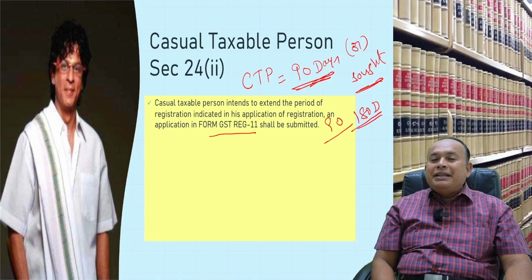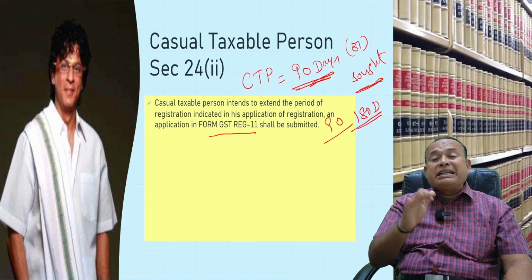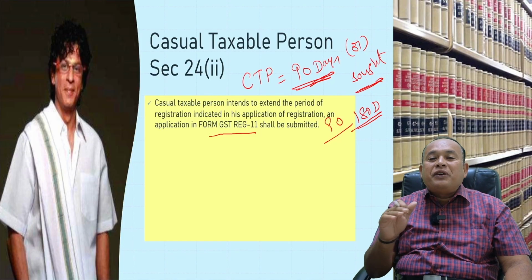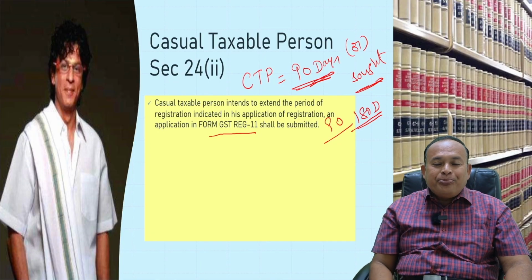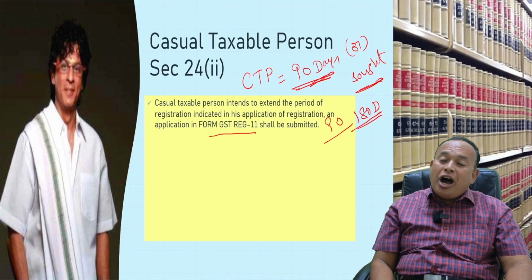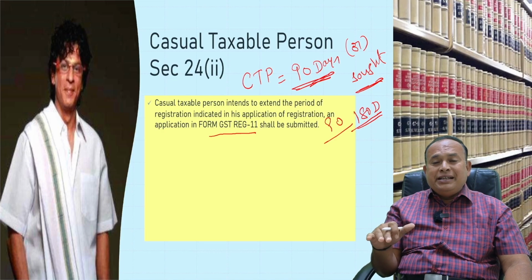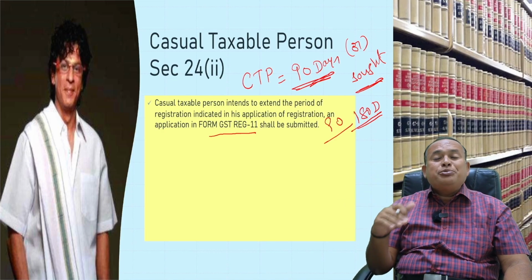Okay. Thereafter, once he gets registered, how long is his registration valid? 90 days, sir. 90 days, or the period for which he sought registration, whichever is earlier. Further, it can be extended by 90 days, sir. The maximum period is 90 days plus 90 days equal to